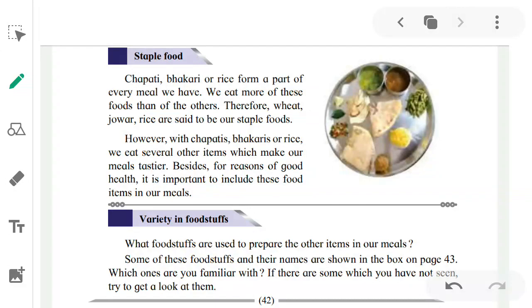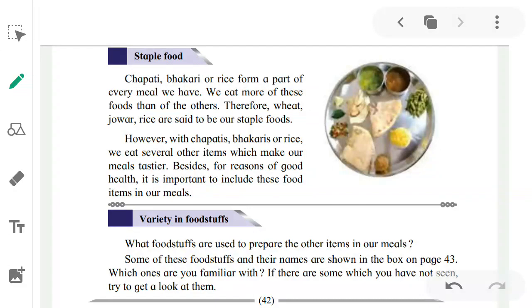Even in breakfast we generally have paratha. In lunch we have chapati, sabzi or salan or gravy, any kind of gravy, and rice too. And in dinner also we have these things. So we eat more of these foods than of the others. See, when we eat roti sabzi, do we eat sabzi more or roti more?